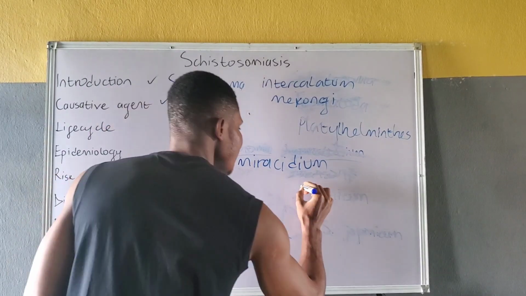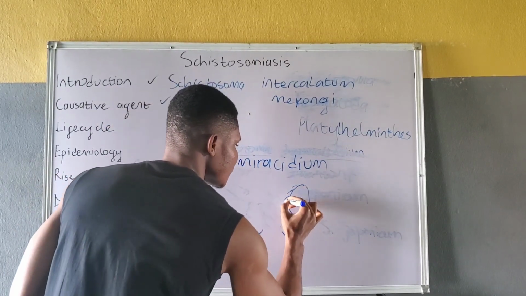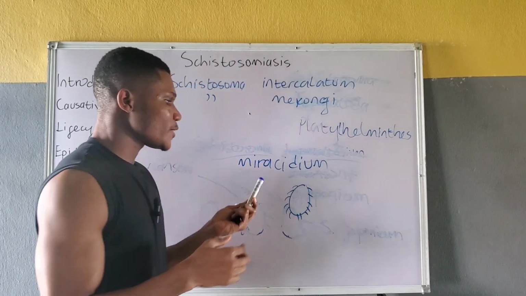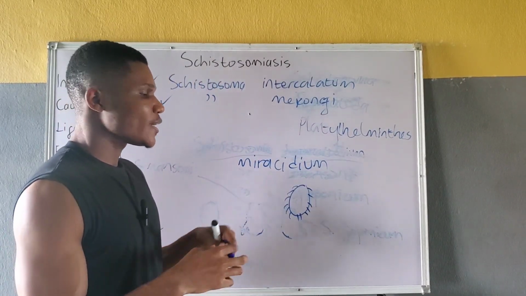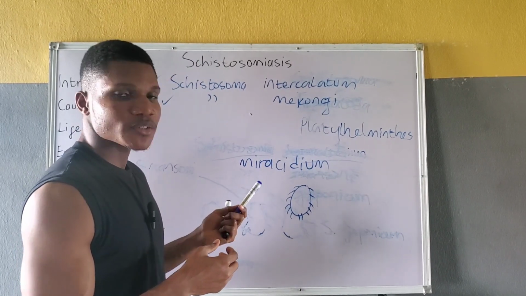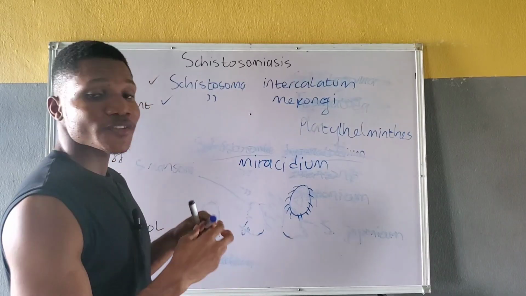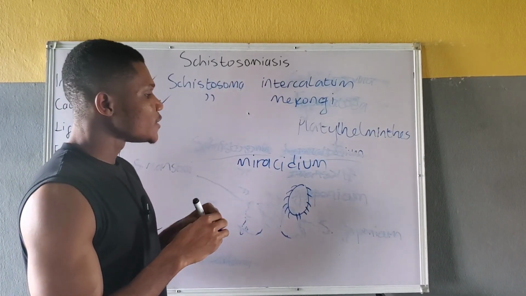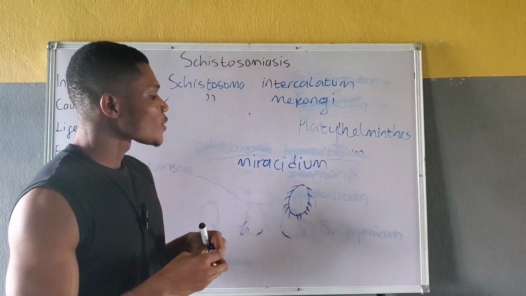It has numerous cilia, and these cilia enable it to swim and move freely in the freshwater body. It is also important to note that the miracidium is the first larval stage of the Schistosoma species.